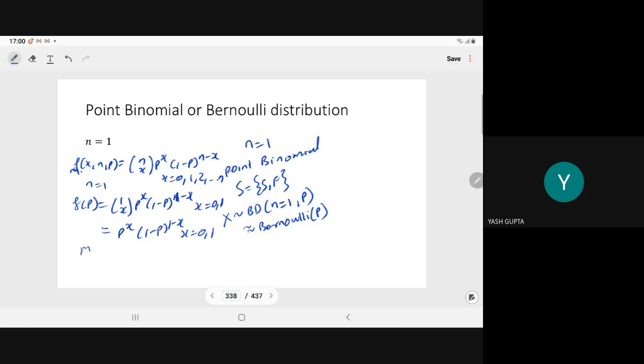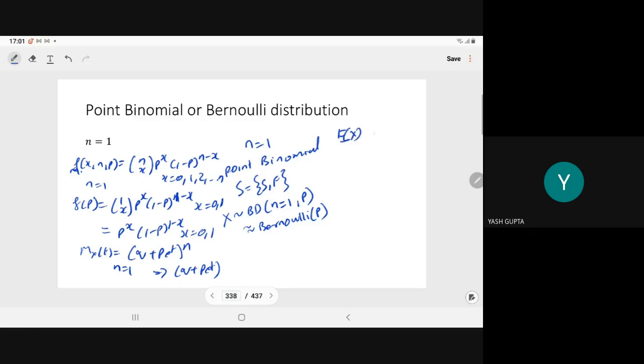And the MGF for the binomial is (q plus p e to power t) to power n. When n is equal to 1, this will give you q plus p e to power t only. That is the MGF for the Bernoulli distribution.